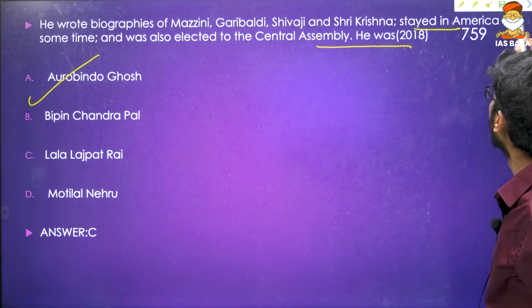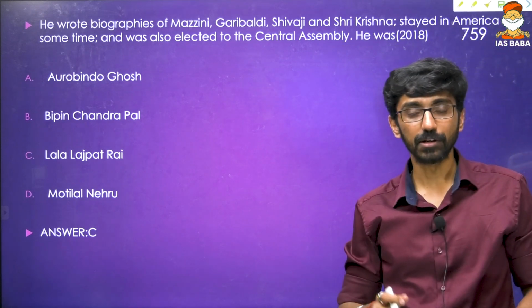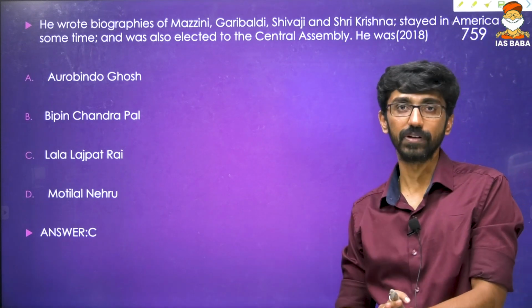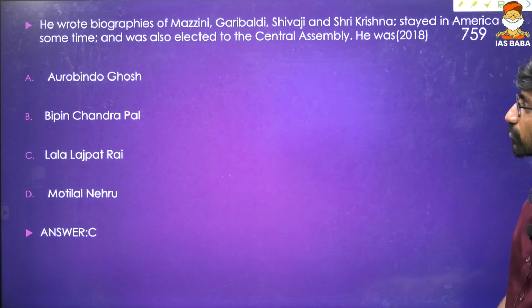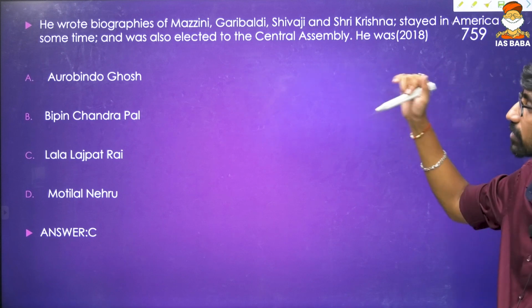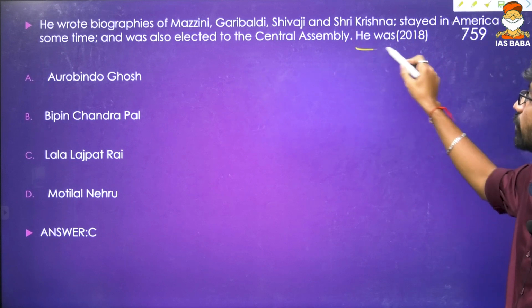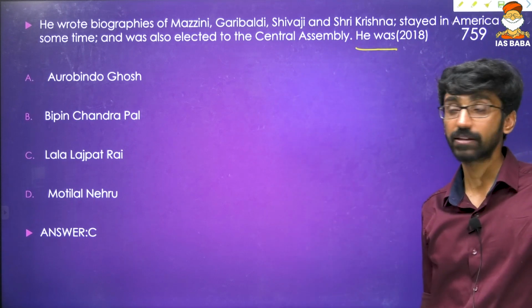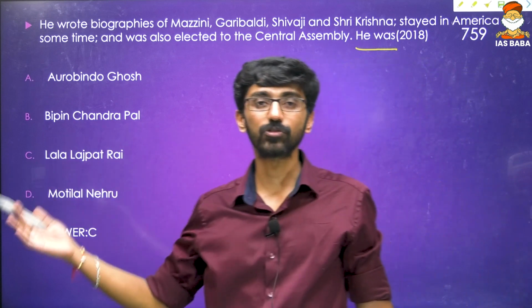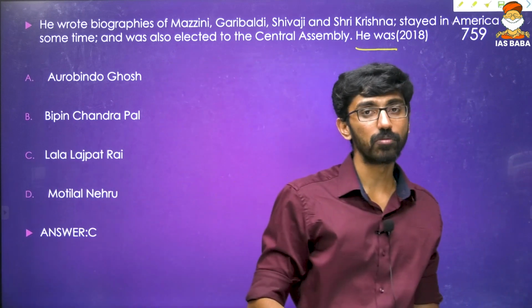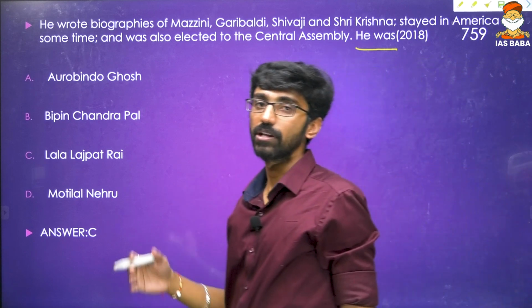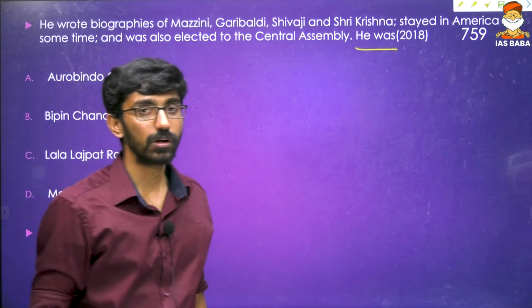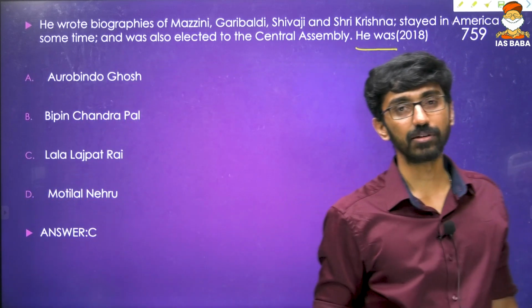And one more related to this particular phase, the extremist phase. This is a little bit of an out-of-the-blue question: he wrote biographies of Mazzini, Garibaldi, Shivaji, and Sri Krishna, stayed in America for some time, and was also elected to the Central Assembly. He was Lajpat Rai, because he went to America to establish the Indian Home Rule League Society. First he was deported to Burma in 1907, and then he went to America. He stayed there for a while, then came back, and was elected through the Swarajists to the Central Legislative Assembly.